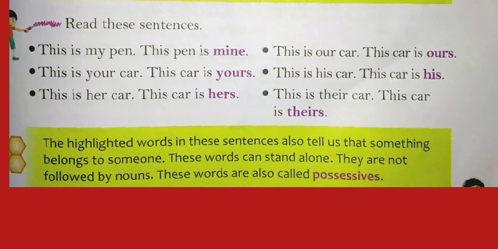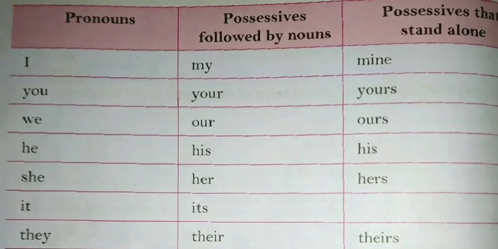Now look at this table to understand possessives. Here three columns are there. The first column shows pronouns, the second column shows possessives followed by nouns, and the third one shows possessives that stand alone.